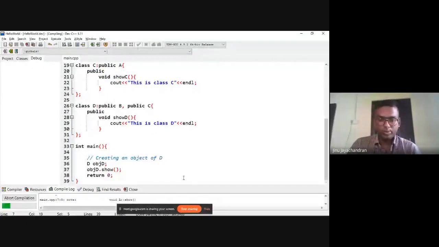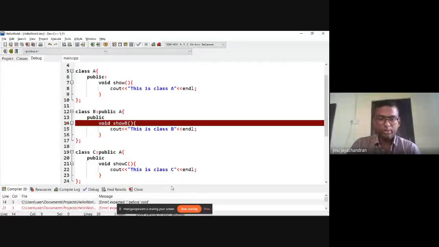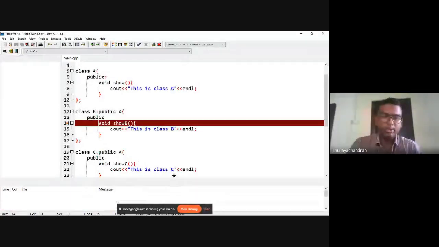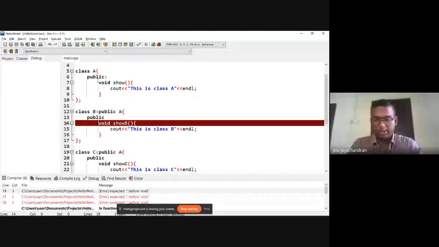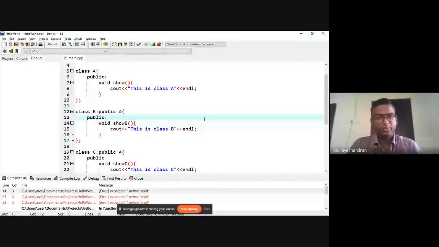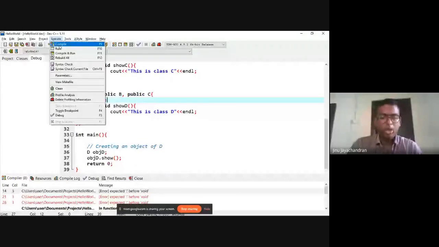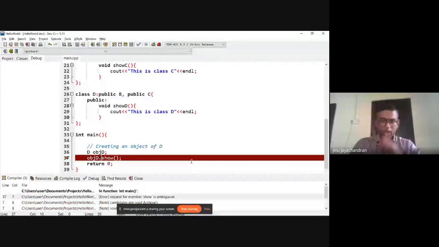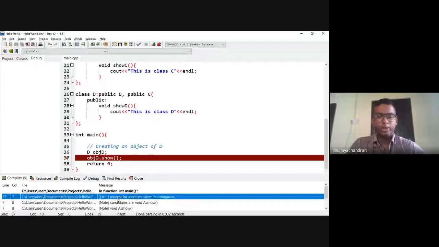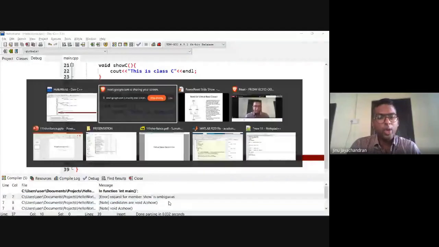Okay, so I missed a colon here, and here. Let me compile it again. Now the error came. See, request for member show is ambiguous. We have seen this in the slide.